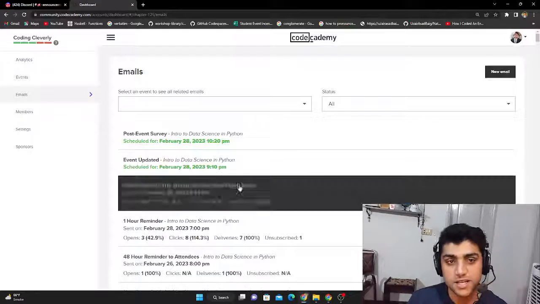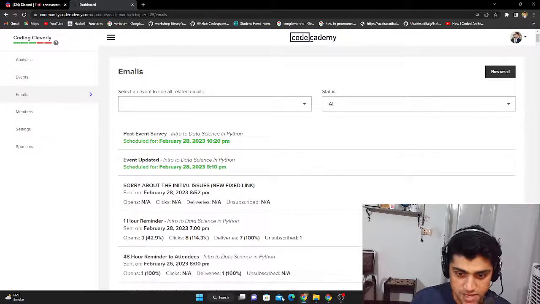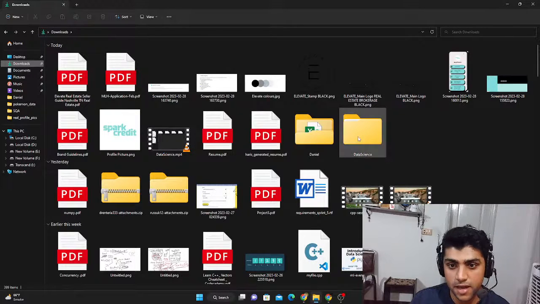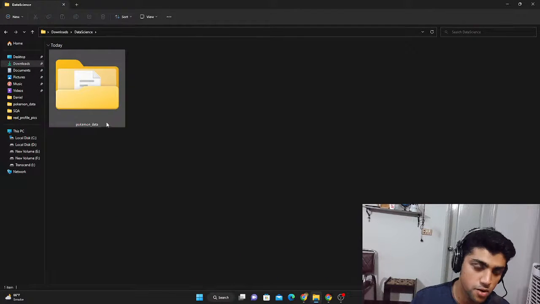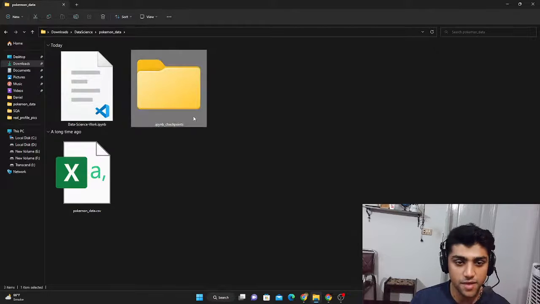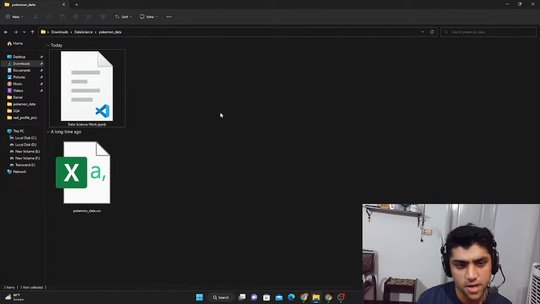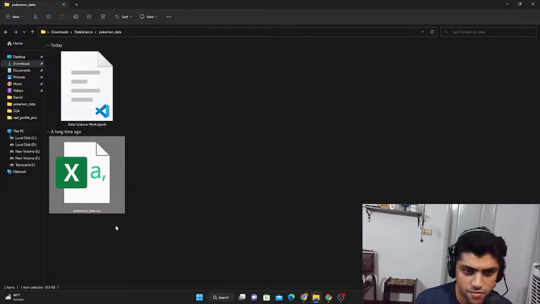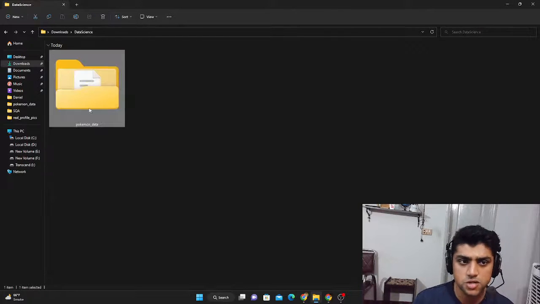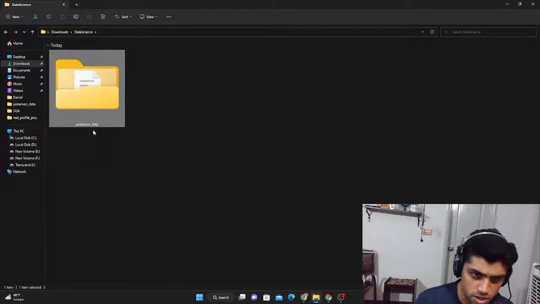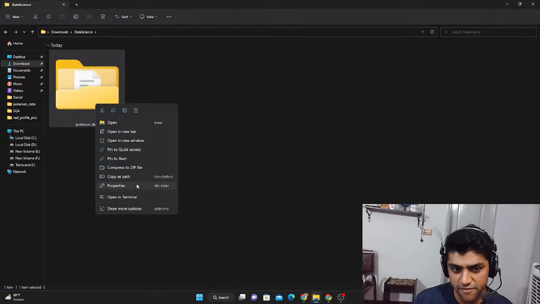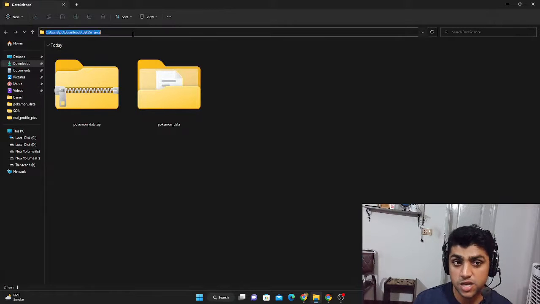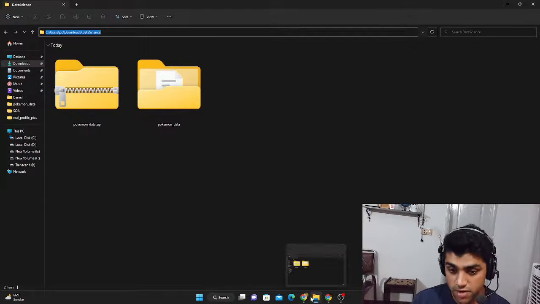So first, let's get everything started. I have this data file that I already set up. This is in the downloads folder, and I have this data science folder called Pokemon Data. There's this extra folder that I'm going to have to delete, and these two files. One is an IPYNB file, and the other one is a CSV file. I put them in a folder called Pokemon Data. I'm going to compress it into a zip file, and I'm going to share this file with every single one of you.